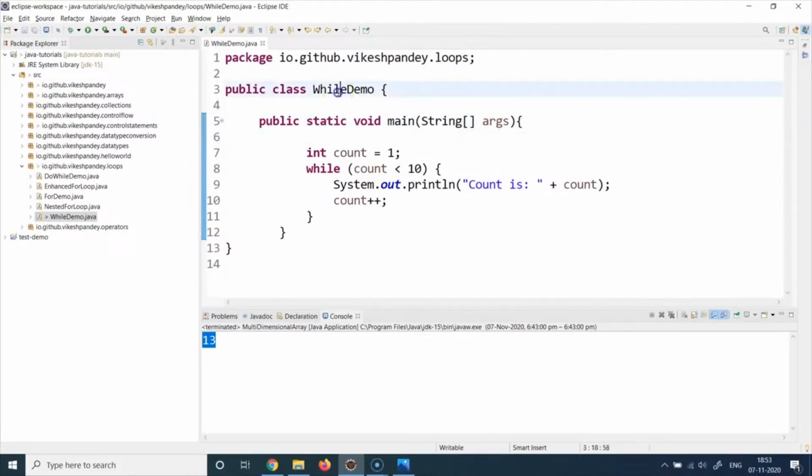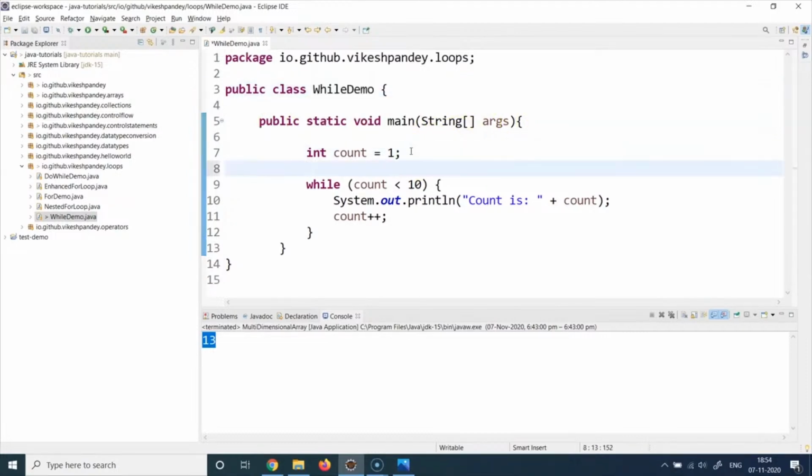So I've created a WhileDemo class. I've added a public static void main method here, which is the entry point. I have declared a variable, int count equal to 1. So the count value is 1 right now. And then I'm writing a condition here. I'm saying while count is less than 10, do this. It will print the current value of count. And after that, I'm using the post increment unary operator.